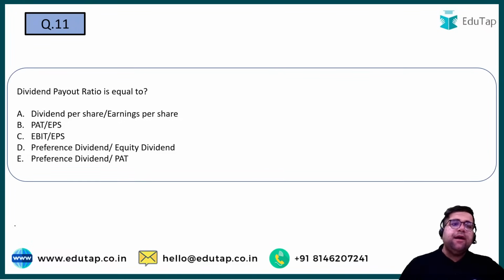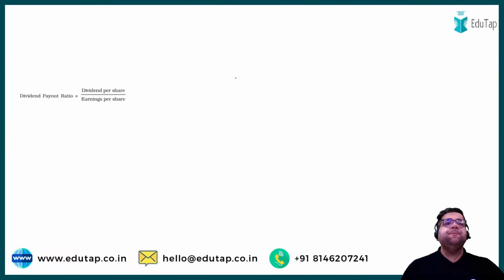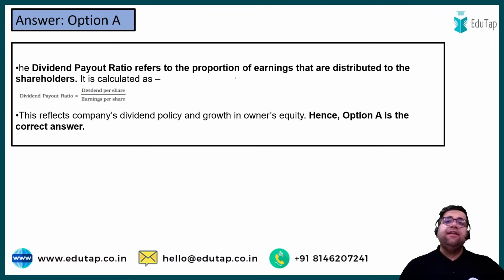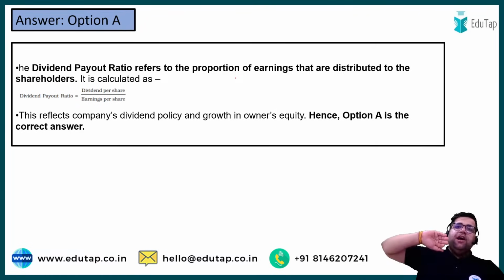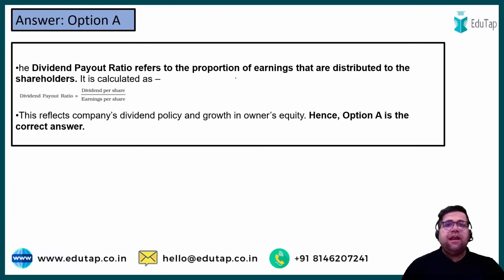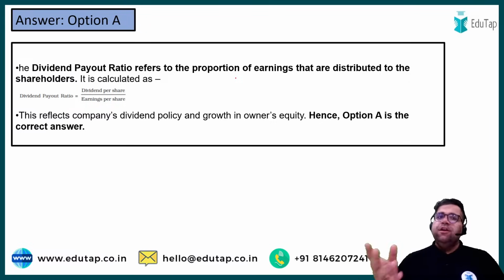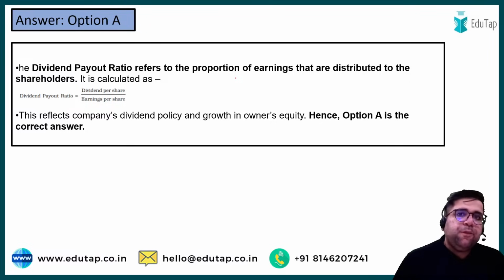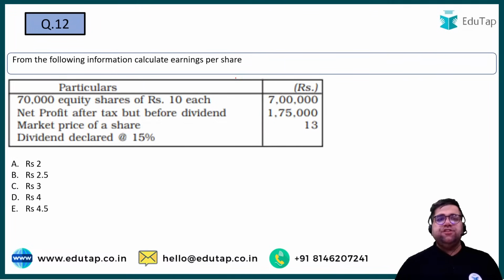What will be the correct answer if I ask you what is DPS ratio will be is equals to what? DPS is your dividend per share divided by the EPS. So the right answer will be option number A again. So this is the formula, right? And they have asked you multiple times before as well. Like in 2022, they asked you which of the following is the correct formula for calculating capital employed ratio. So be ready. They can ask you certain numericals also or certain easy questions also.